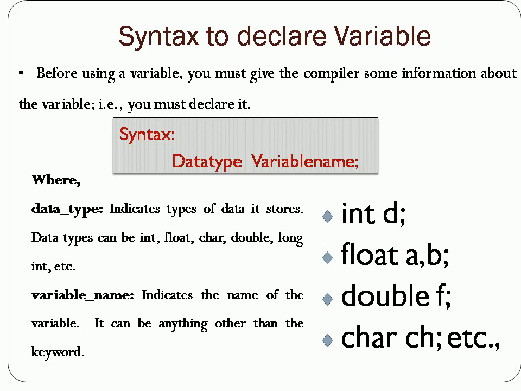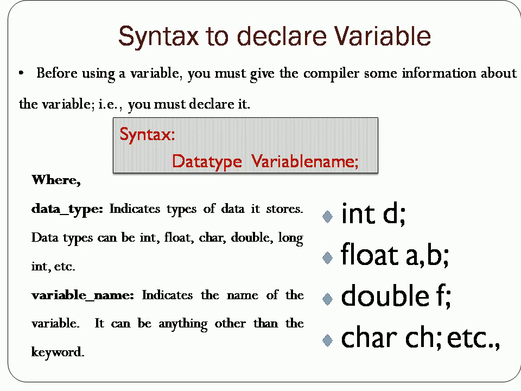So here we have declared two variables in a single statement by using a comma as a separator: float space a comma b semicolon. The next one is double f. Double is a data type and f is a variable. It should end with a semicolon. The next one is char ch. So ch is a variable and char is a data type. Likewise, you can use this syntax to declare variables.